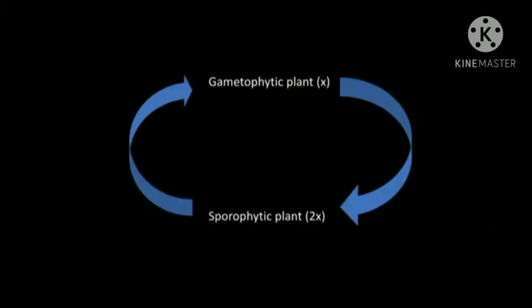The third type of life cycle is diplohaplontic life cycle. From the name itself, we can understand that there are distinct diploid and haploid phases. So in this life cycle, the gametophytic phase, which is a haploid phase, and the sporophytic phase, which is a diploid phase, appear alternately. So this life cycle shows alternation of generation.